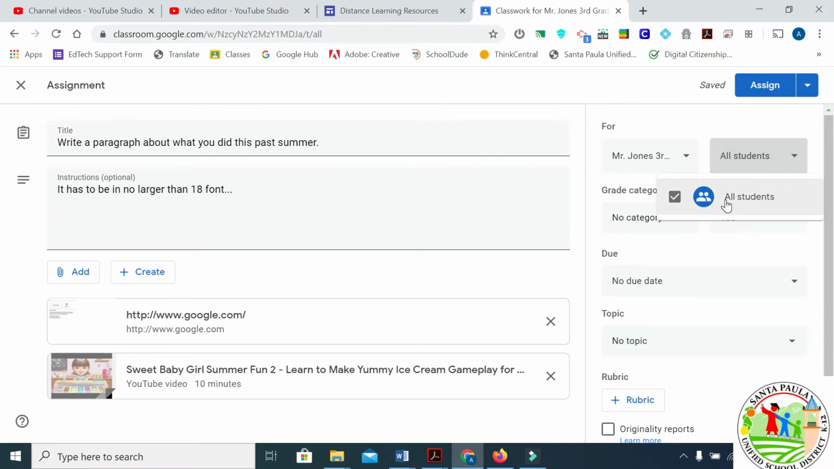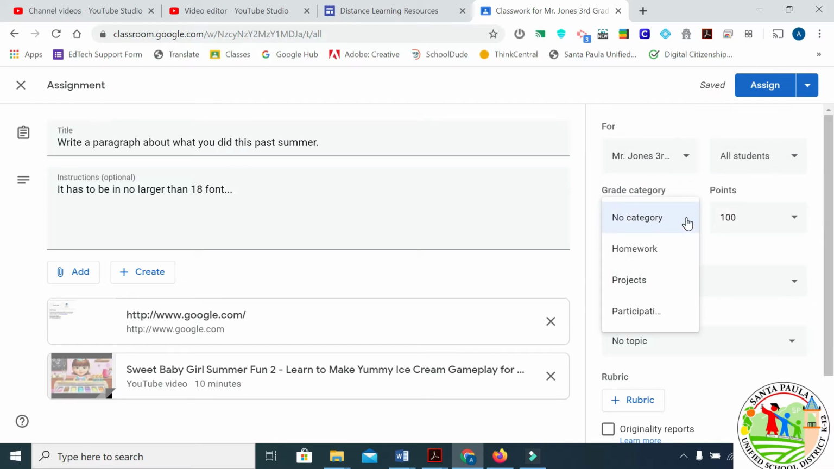I don't have any students in this class, but you'd see the list of students down here. This comes in handy, so like if you have like English learners and you want to just give those students an assignment, you can check just those students and they would be the only ones getting it, not everyone else.